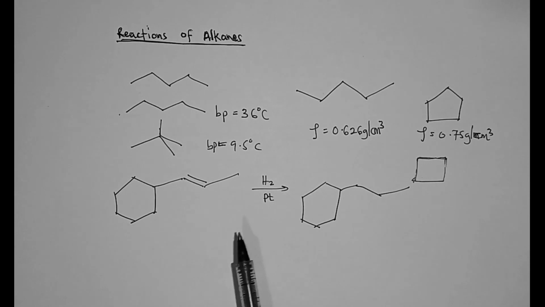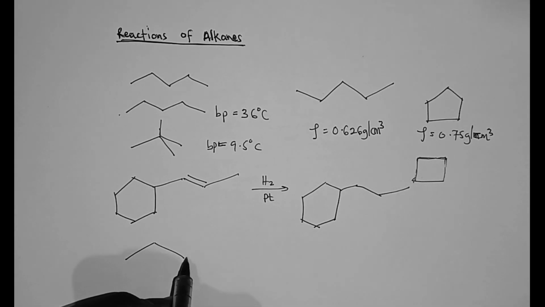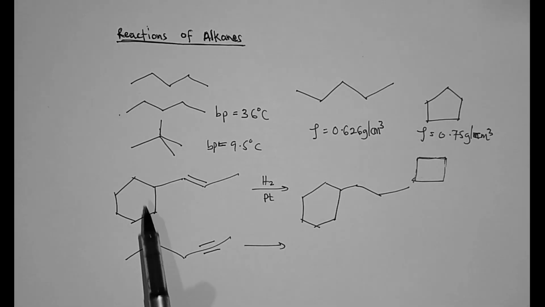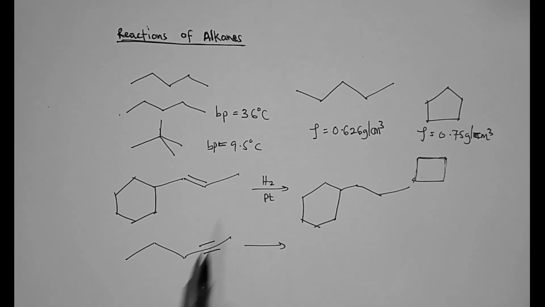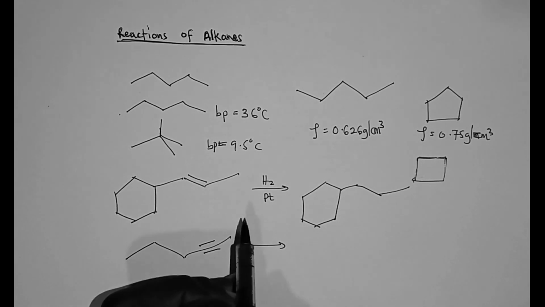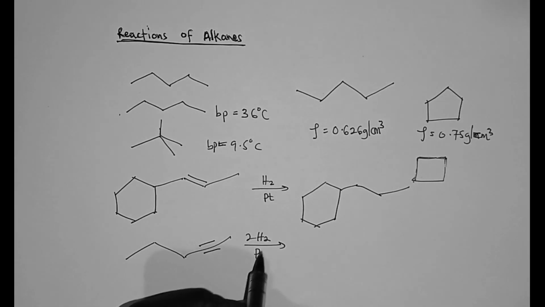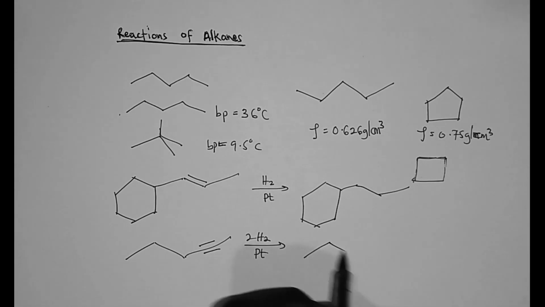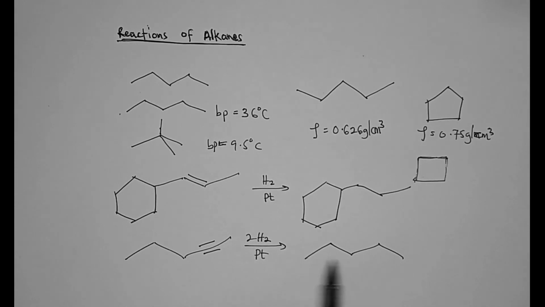It is the same when you have an alkyne. So for example, let's take this alkyne. The difference is that with the alkene, we added 1 mole of hydrogen gas, but with the alkyne, we are going to add 2 moles of hydrogen gas with the same platinum catalyst. And this time too, we are going to convert it into the straight chain alkane.